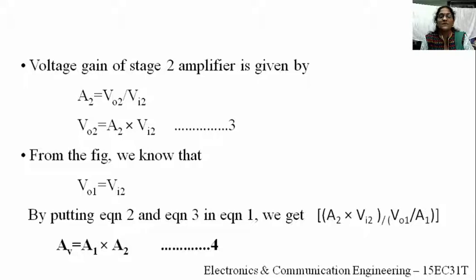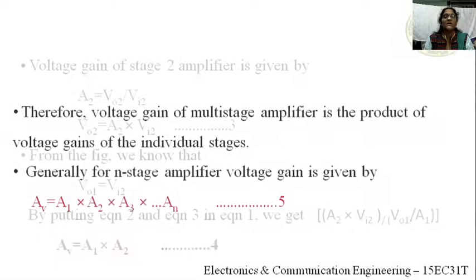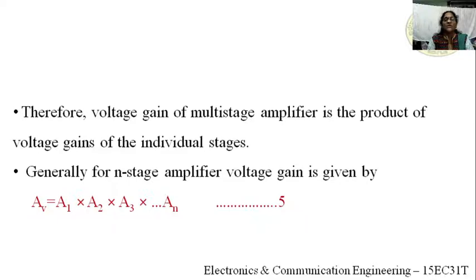It gives the overall gain of two cascaded amplifiers, that is a multi-stage amplifier, right? Therefore the voltage gain of a multi-stage amplifier is the product of the voltage gains of the individual stages. Generally, if you consider an n-stage amplifier, the voltage gain is AV equals A1 into A2 into A3 till the nth stage.